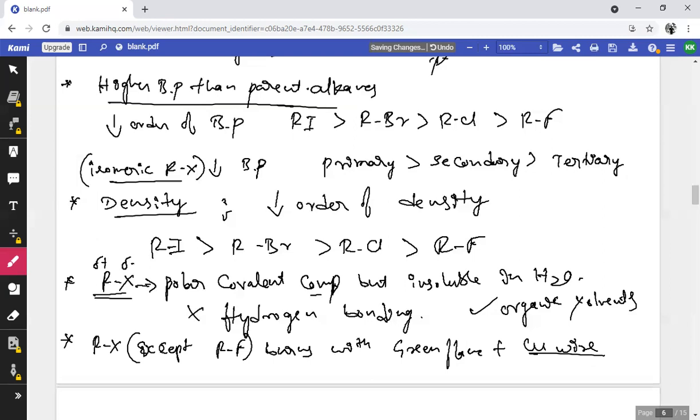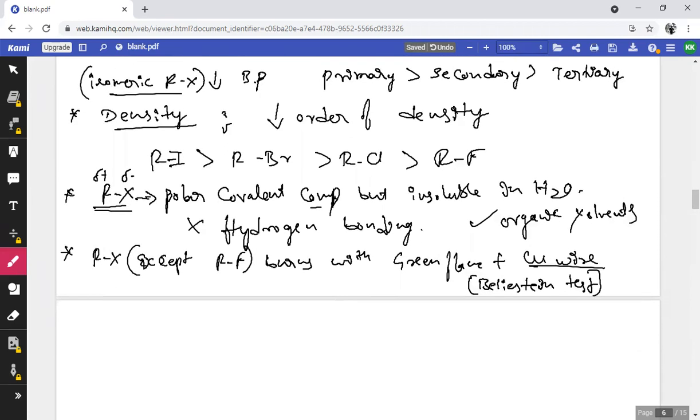So what's the name of the test? It is Beilstein test. The only exception is alkyl fluoride. And one more important physical property, that is dipole moment order, or order of dipole moment.